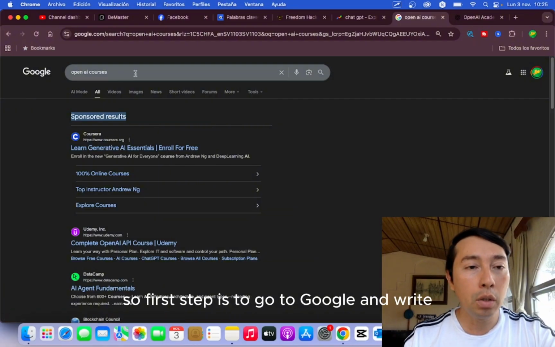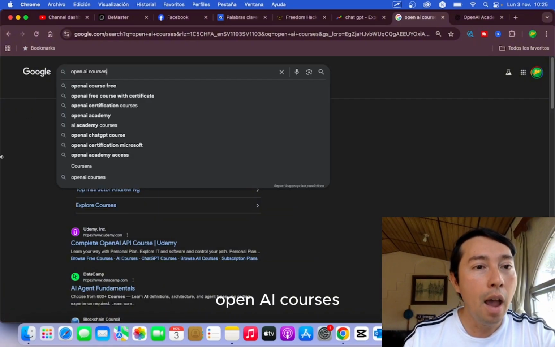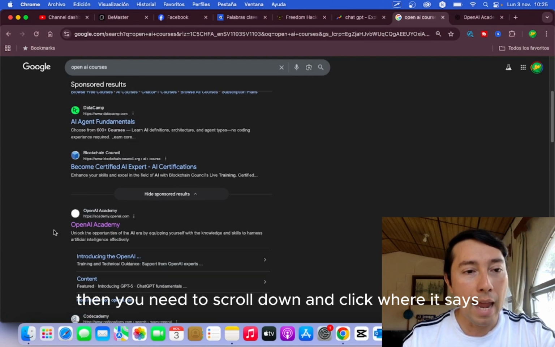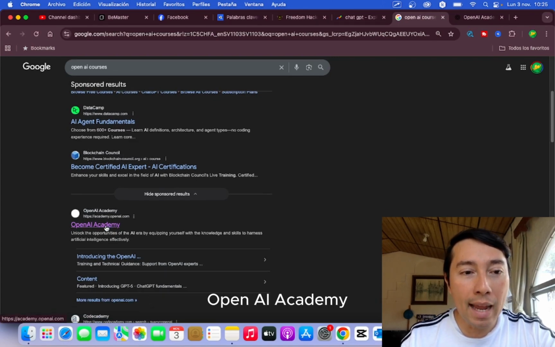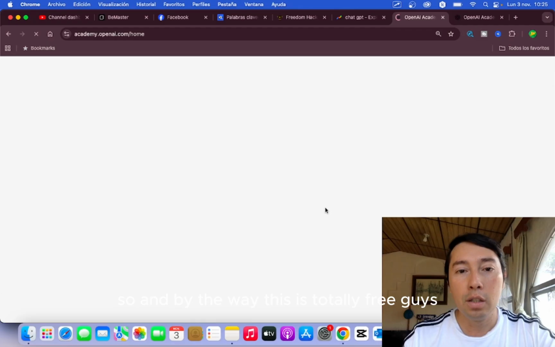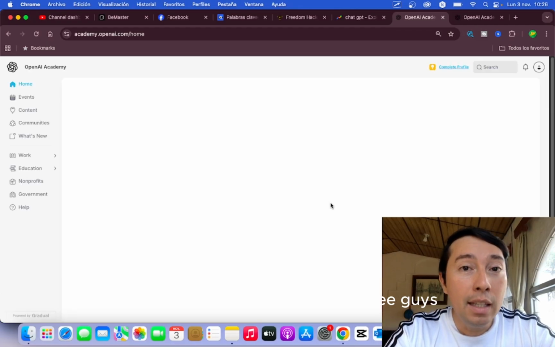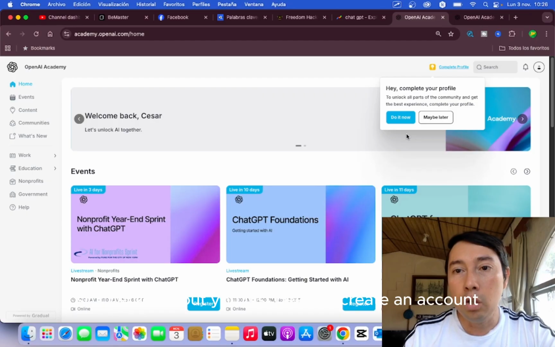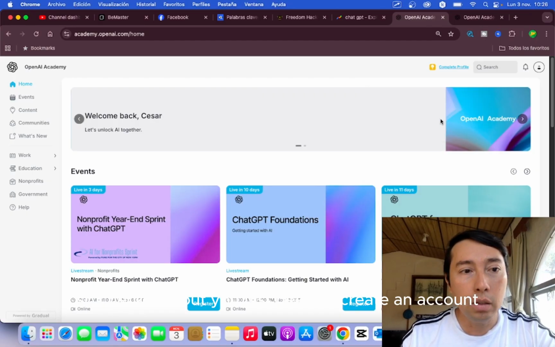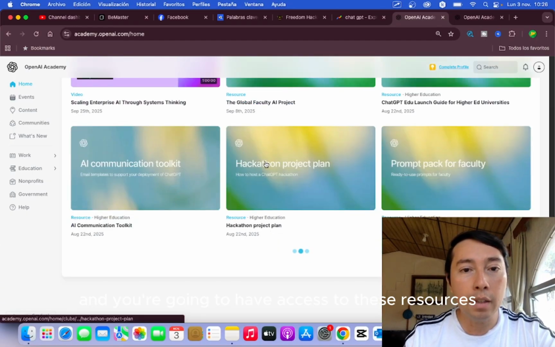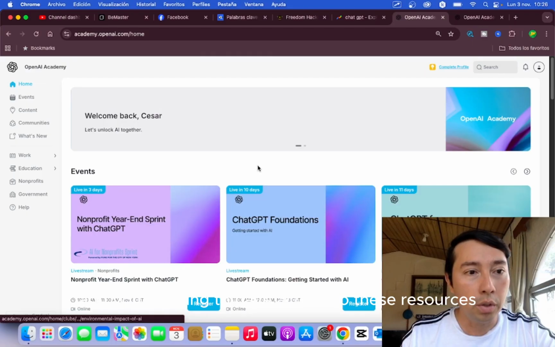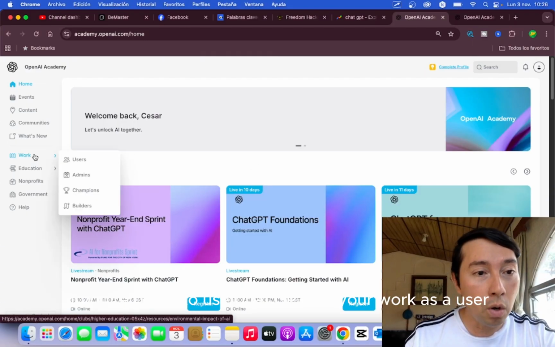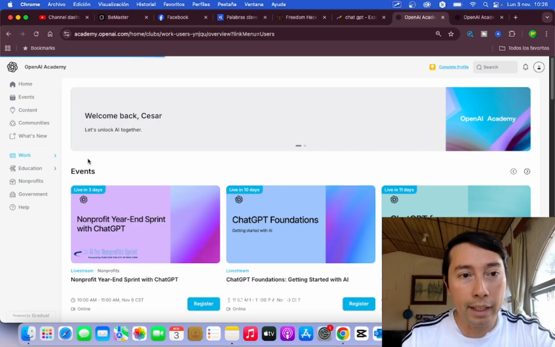So first step is to go to Google and write OpenAI courses. Then you need to scroll down and click where it says OpenAI Academy. By the way, this is totally free, guys. So check this out. You just need to create an account and you're going to have access to these resources. For example, if you're going to use ChatGPT for your work as a user, just click here.